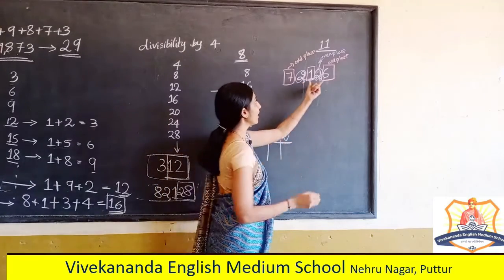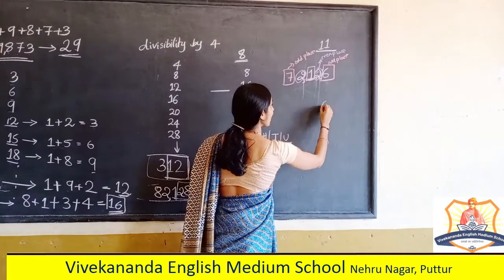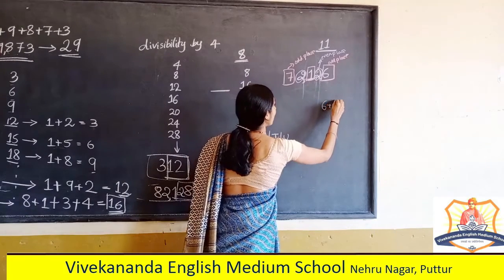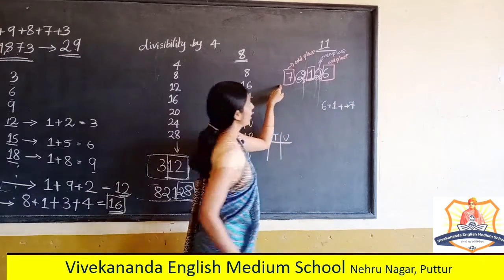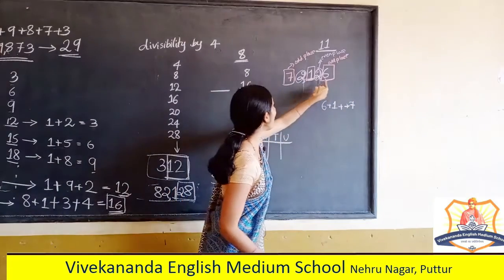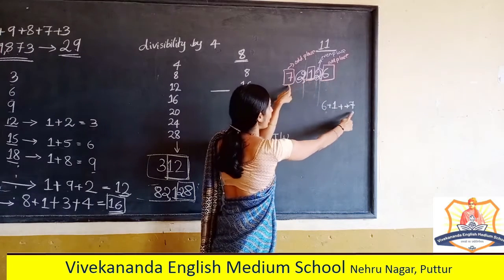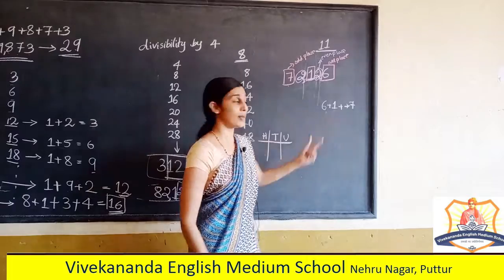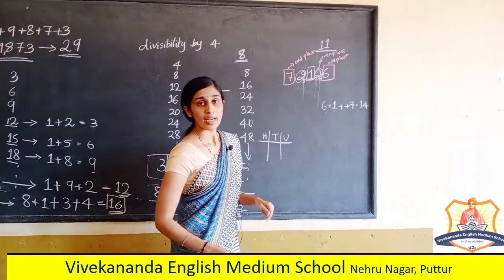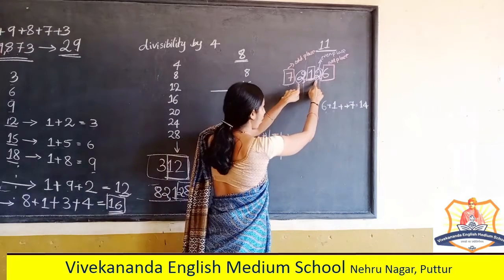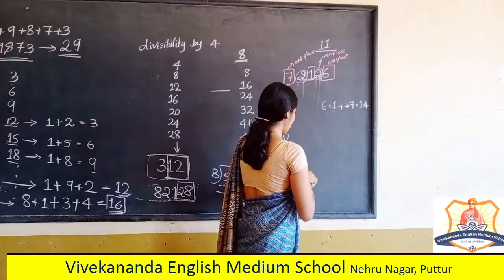If I find the sum of the digits in the odd places, that is 6, 1 and 7, how much is it? 14. Right.